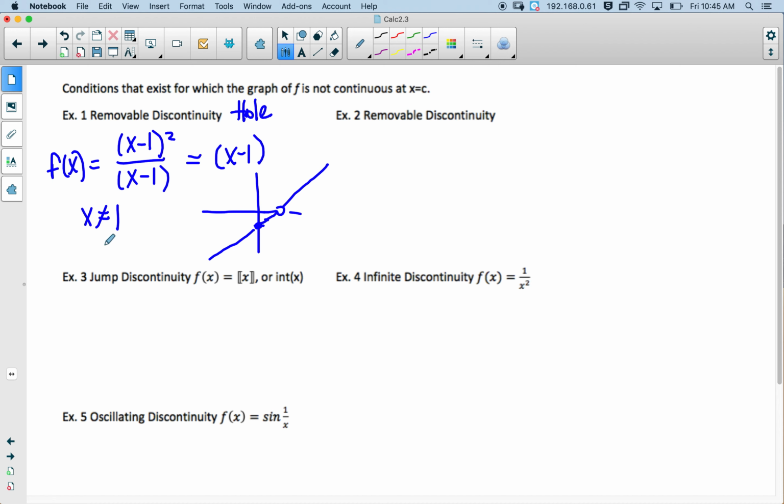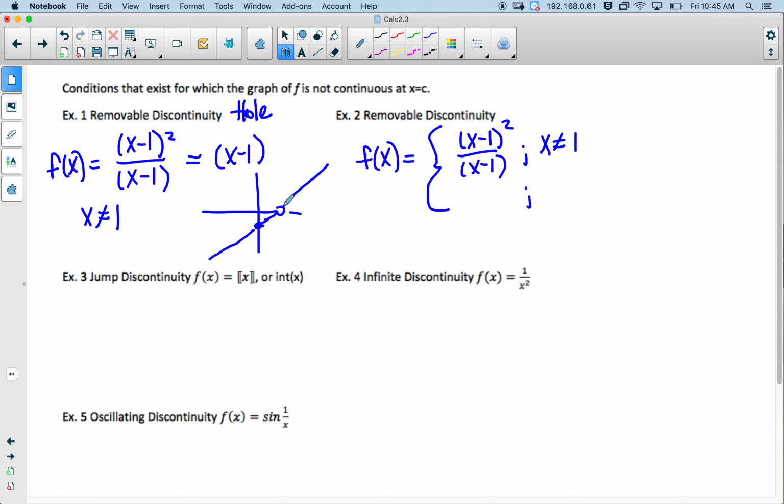Okay? Now, a function could have a removable discontinuity, but then it could be defined. And this is called a piecewise function. So let's say we have x minus 1 squared over x minus 1, and this is going to be for all the times when x does not equal 1.